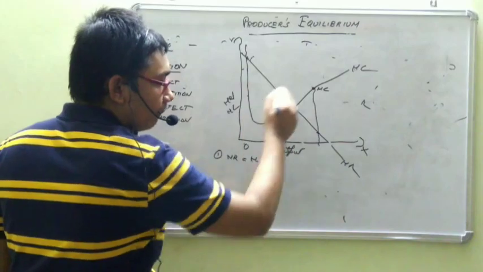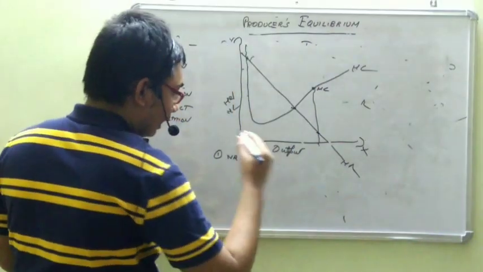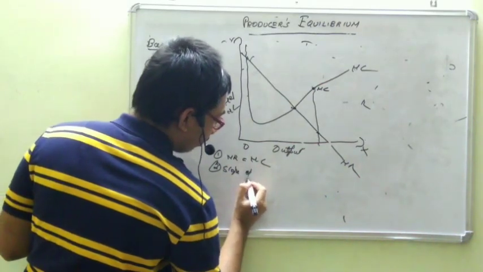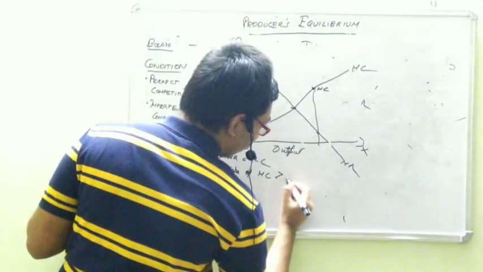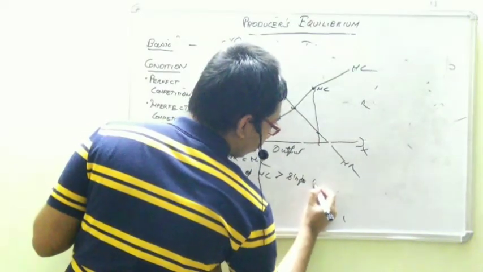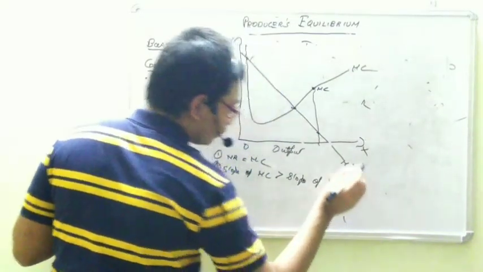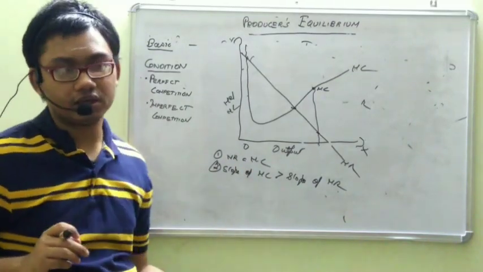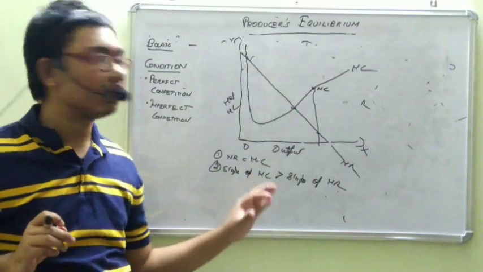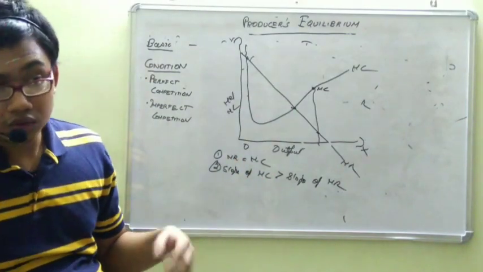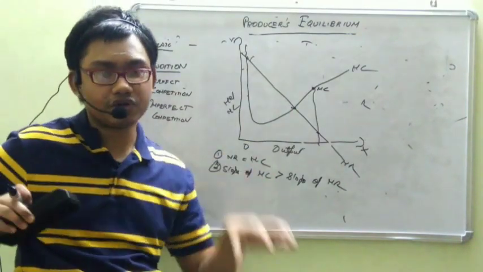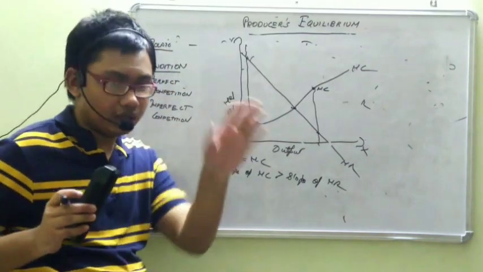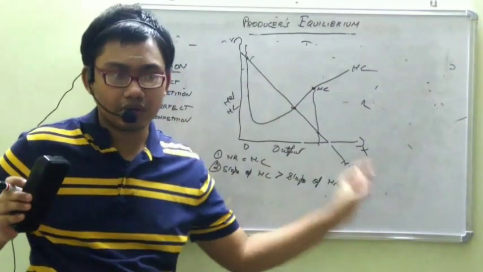Second condition, MC is positively sloped, MR is negatively sloped, therefore slope of MC is greater than slope of MR. This is the general condition of equilibrium, whatever the form of market. Though in perfect competition it's a special situation and we state the equilibrium condition in another form, the general equilibrium condition is MR equal to MC.